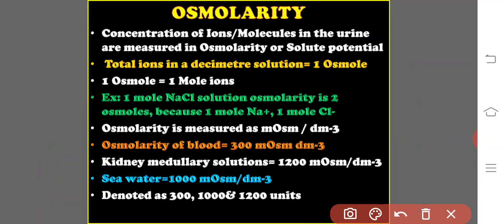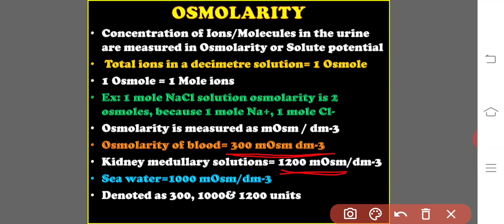The unit for osmolarity is milliosmoles per decimeter of blood. The osmolarity of the blood is 300 milliosmoles per decimeter, and if you observe the kidney medullary solutions, it is 1200.